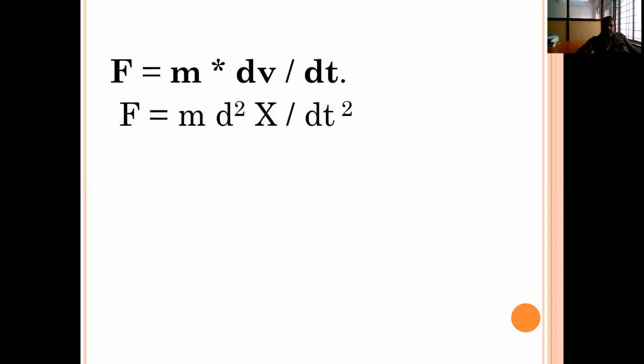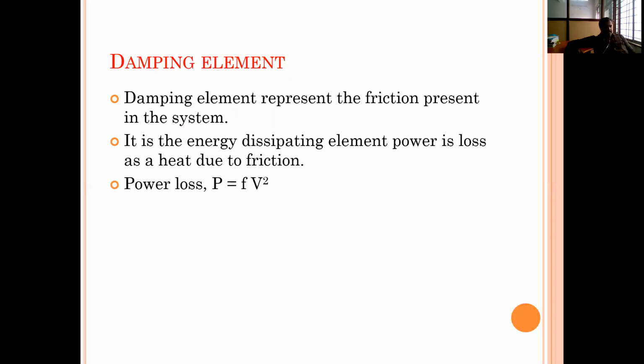The second element is the damping element. Damping element represents the friction present in the system. It is an energy dissipating element. And here the power is also lost as heat due to the friction. What is the amount of power lost due to this damping element? P is equal to small f into V square. Here small f is the damping coefficient. Capital V is the linear velocity.